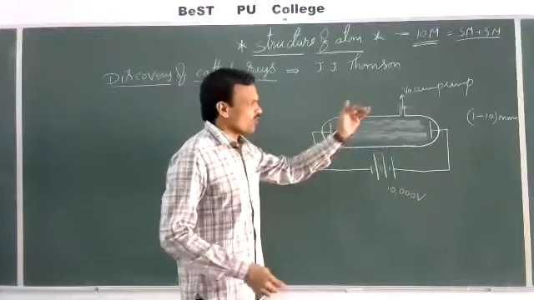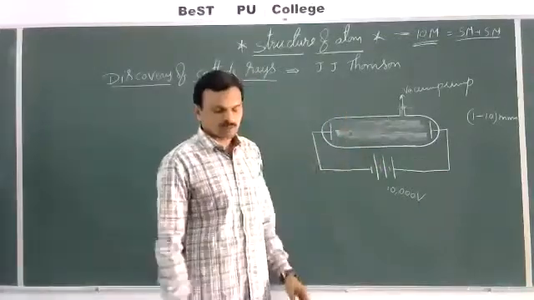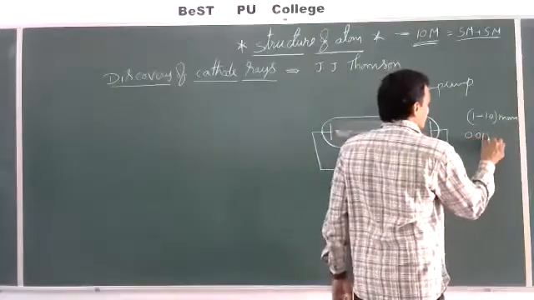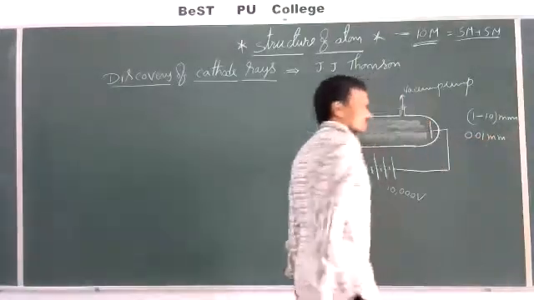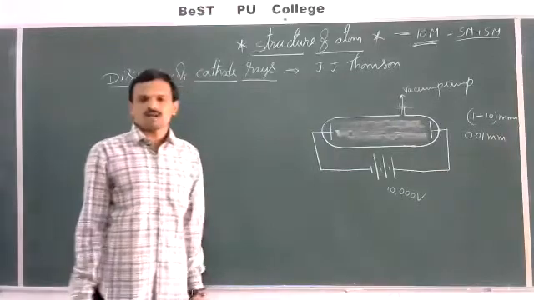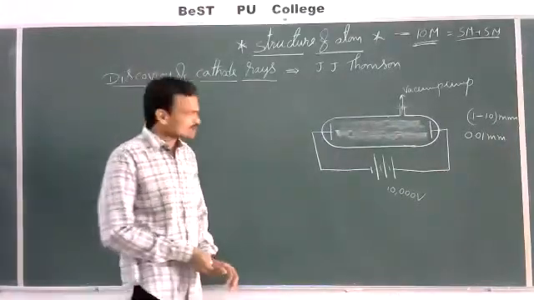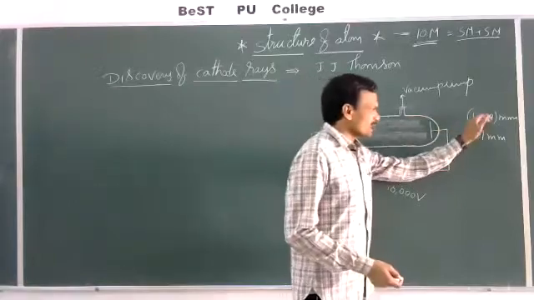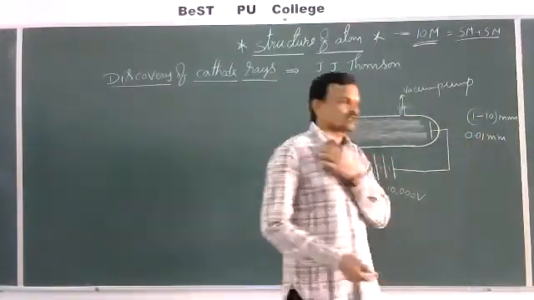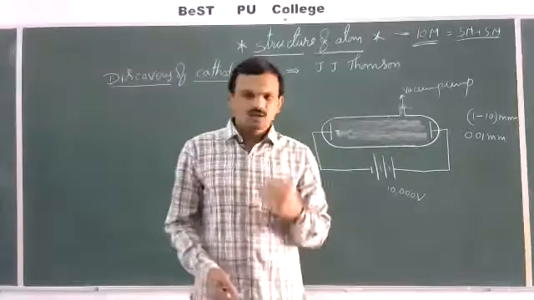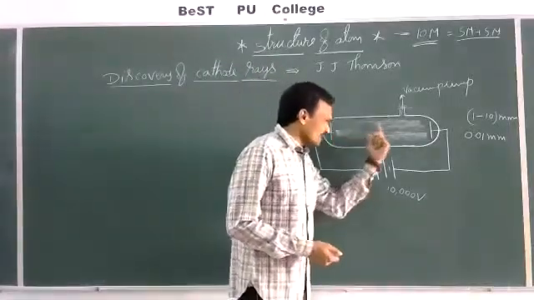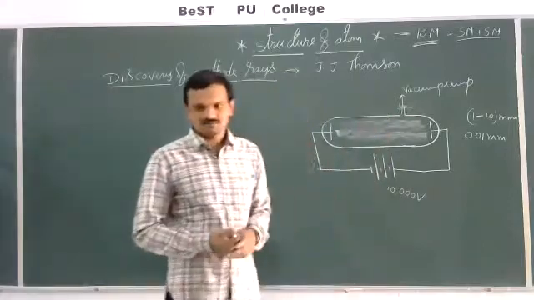Then they further reduced the pressure to 0.01 mm, nearly 10 to the power of -4 atmospheres. When the pressure is decreased further from 10 millimeters to 0.01 mm, they noticed that slowly the light intensity decreases.